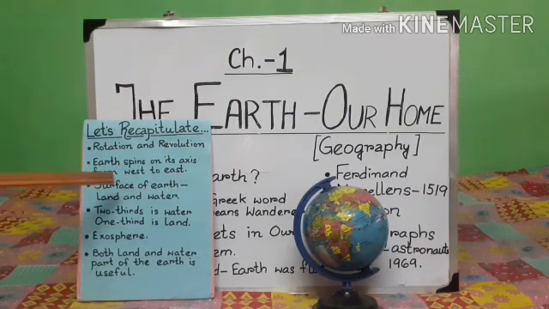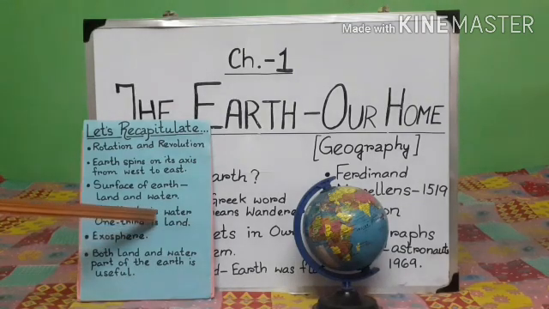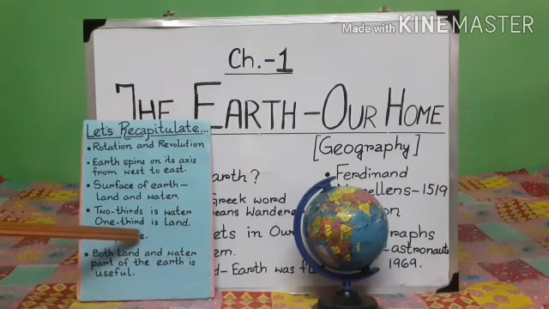Surface of the earth. The surface of the earth consists of land and water. It is covered with land and water and both are important. We have also learned that 2/3 of the earth is water, 1/3 is land.